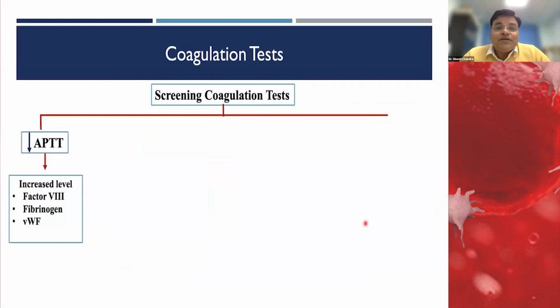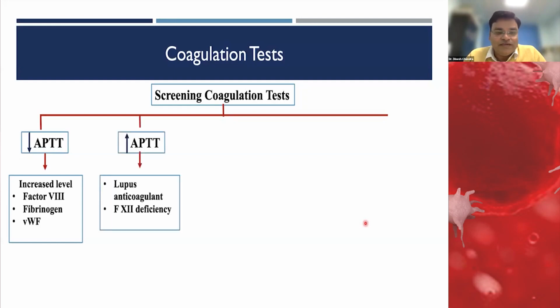To come to the particular coagulation tests, which are today's topic: what are the screening coagulation tests which we routinely do in our lab, which can suggest, it is not confirmatory, but can suggest what we are dealing with. If APTT is short, and you have ruled out activation or traumatic samples, and you find increased levels of factor 8 or fibrinogen, as I told in the last slide, these are the increased factors also associated with thrombosis.